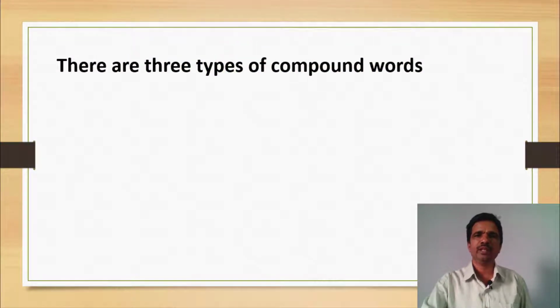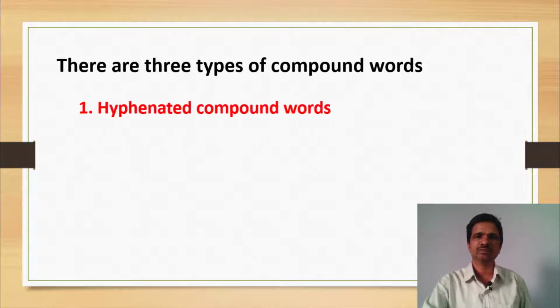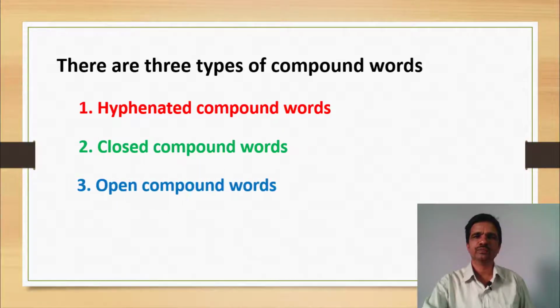There are mainly three types of compound words in the English language, namely hyphenated compound words, closed compound words, open compound words. These are the three types of compound words. Let us know one by one in detail.